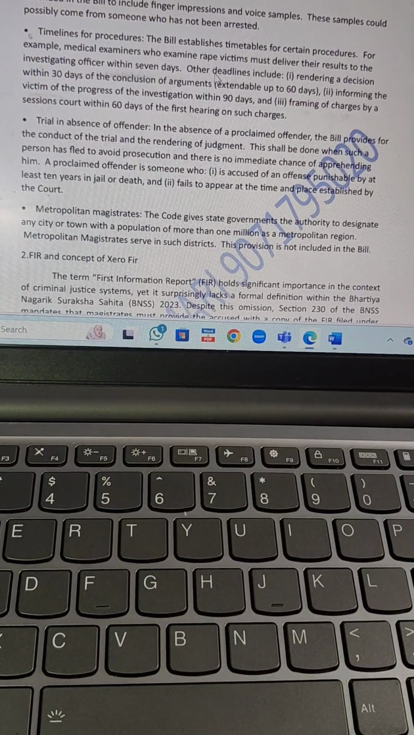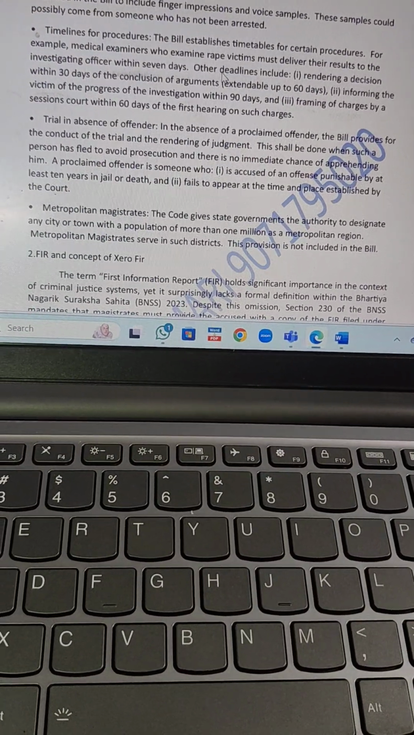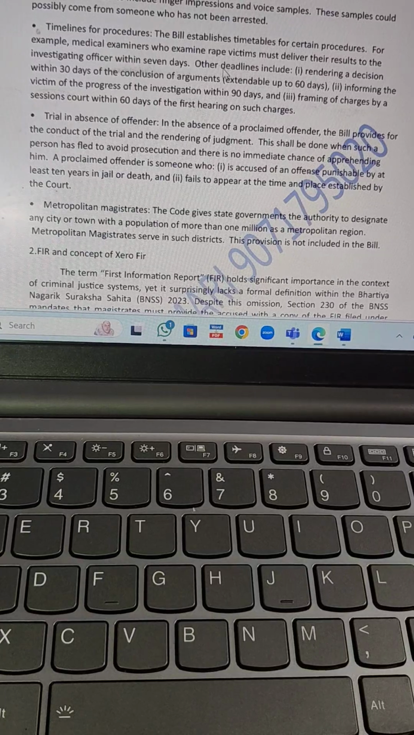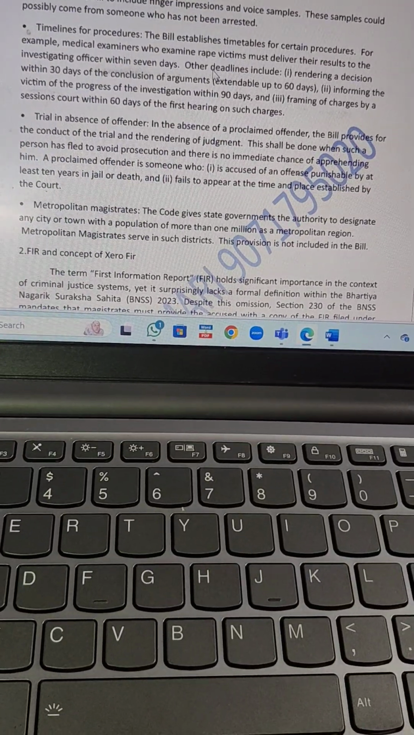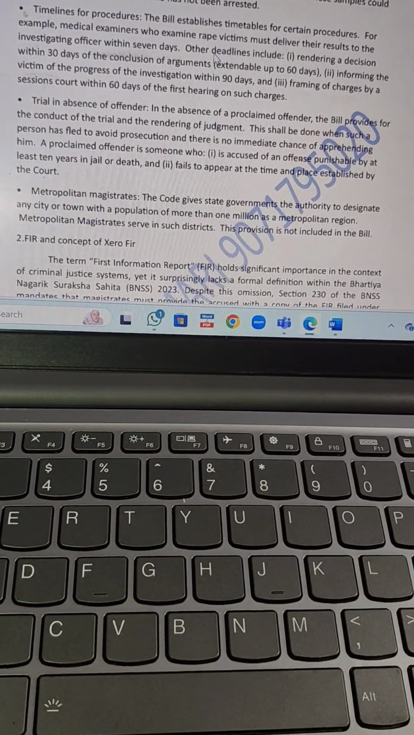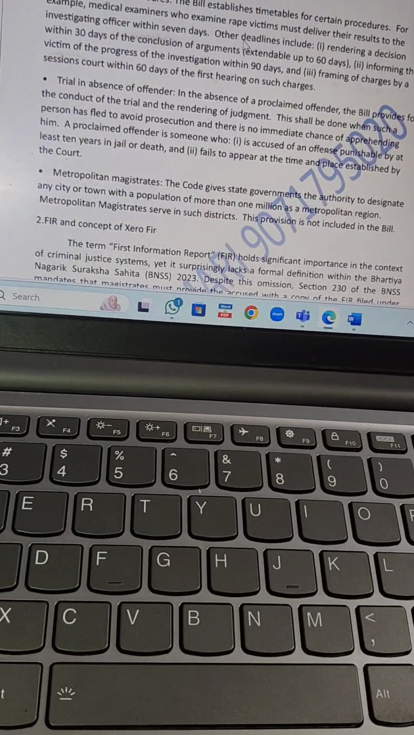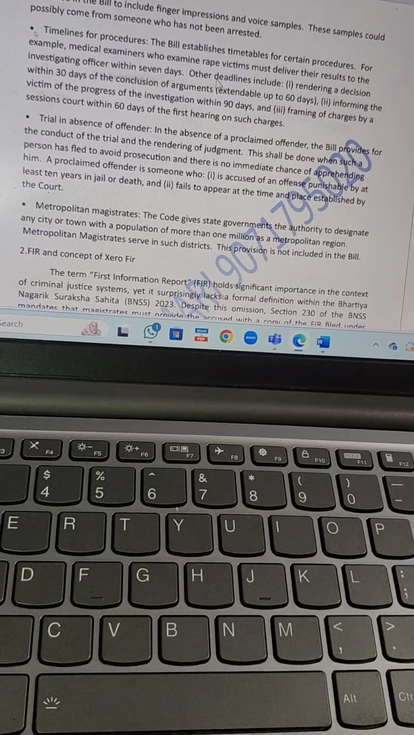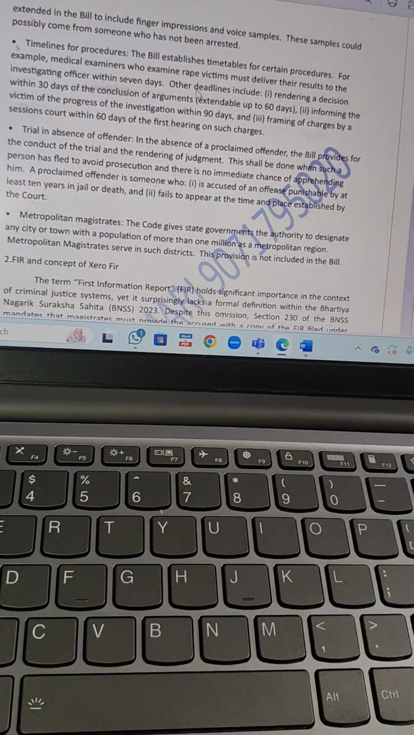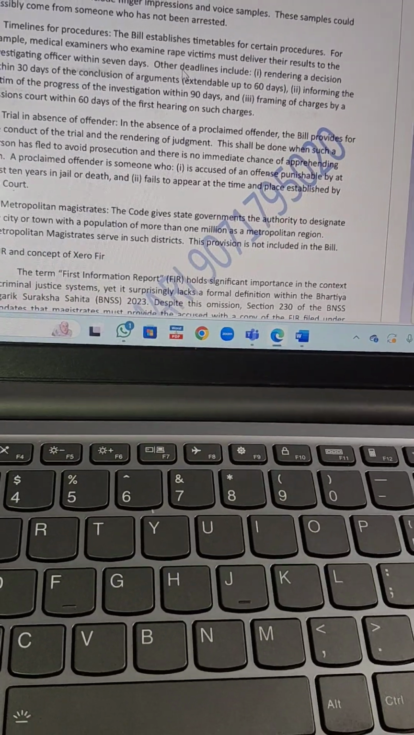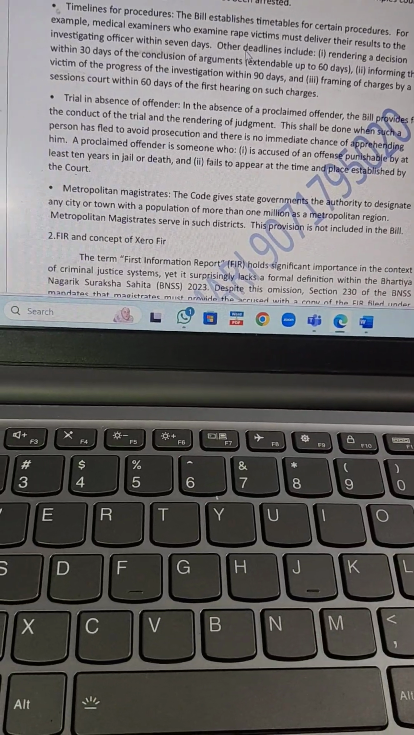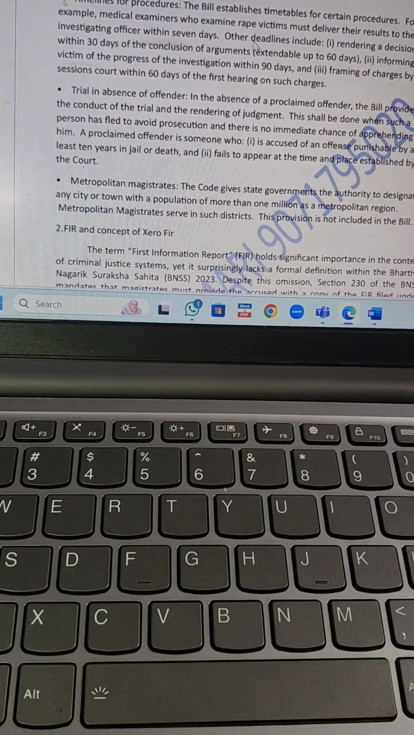Then other deadlines include rendering a decision within 30 days from the conclusion of arguments. For example, if in the criminal court I have concluded my argument, then within 30 days from the date the advocate concluded the argument, the court has to render the judgment, means deliver the judgment.